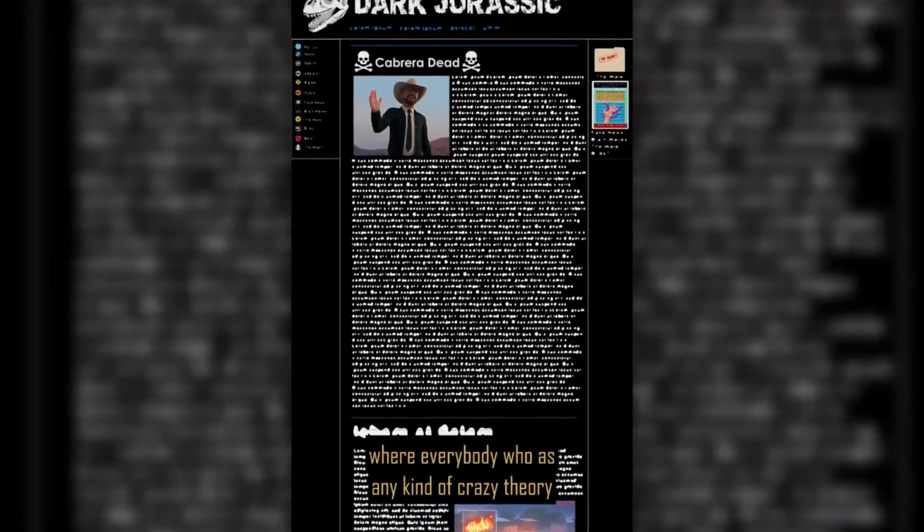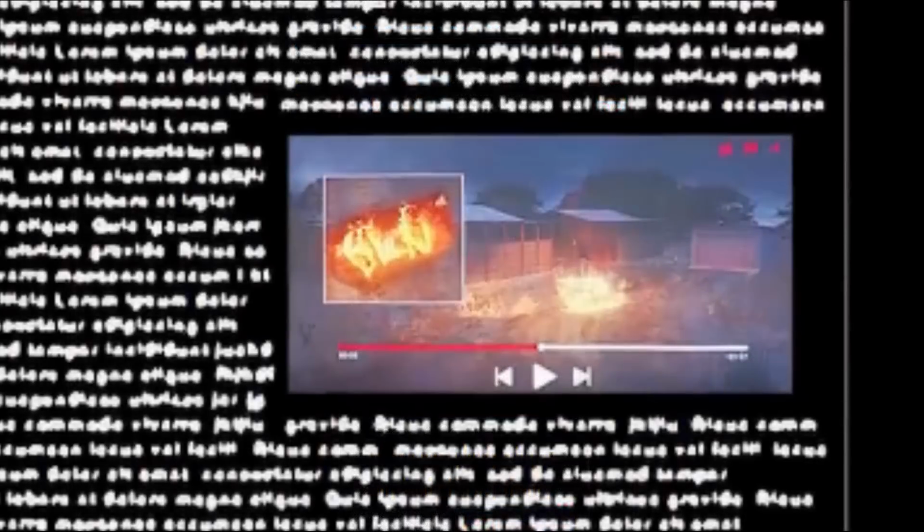We get to see him waving, but the next sub image that we see, unfortunately we don't have a subtitle for it, but it seems like there's some kind of video of a car explosion of some kind. I'm not too sure what this means. Maybe the person who posted this on Dark Jurassic, which I believe to be Brooklyn, is trying to lure these people away from what actually happened, and maybe they're trying to say that Cabrera actually died in a car crash or something like that, you know? Instead of obviously being hunted down by the Atrociraptors.